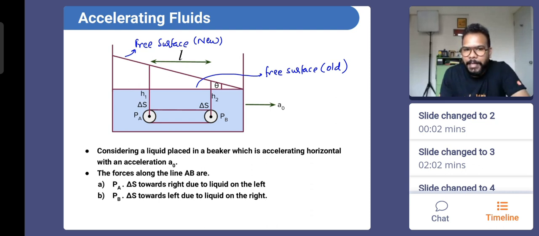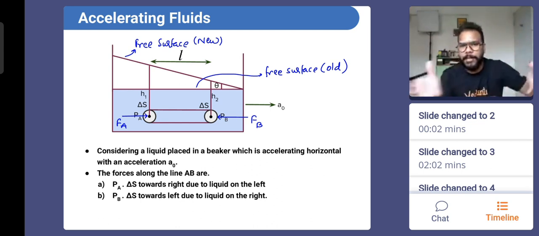So now we can say that at this point, the force which will be applied by the liquid pressure will try to compress the cylinder with a force that is Fa to the right hand side, and here the force which will be applied by the liquid pressure on the imaginary cylinder will be on the left hand side. Do you understand? It tries to compress the cylinder. But the cylinder is inside the liquid. The imaginary cylinder is also inside the liquid. It's the imaginary liquid cylinder only, and the container is accelerated horizontally.